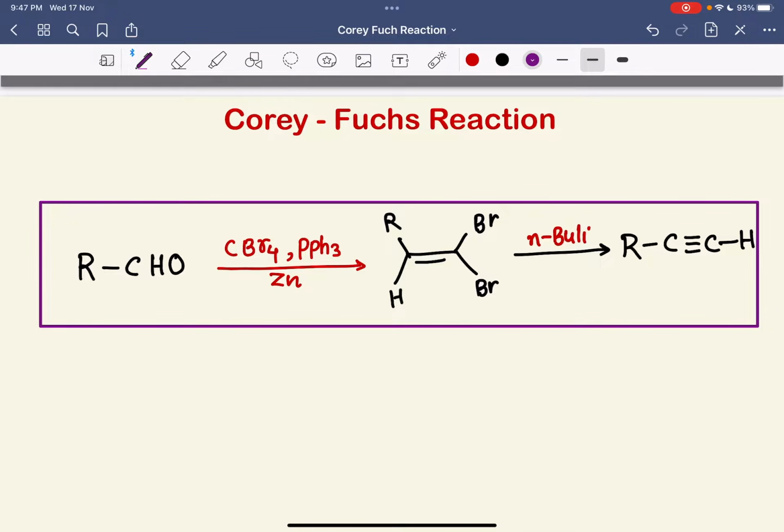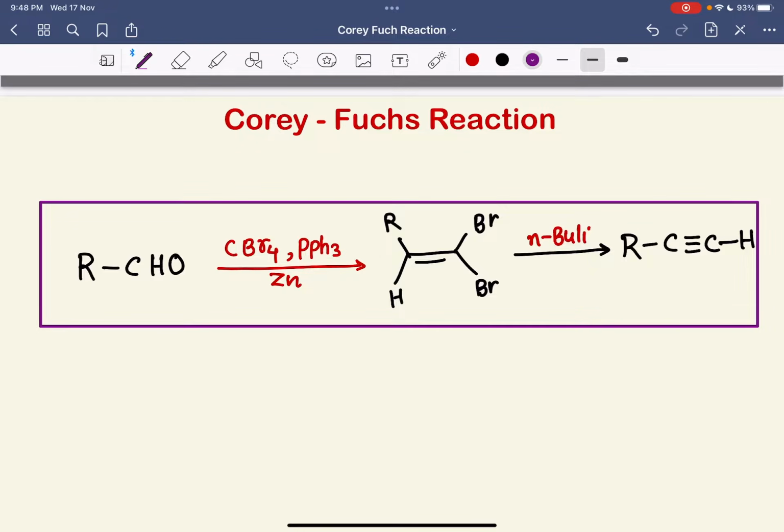because without mechanism organic is difficult. So we have to learn the mechanism, we have to understand the mechanism each and every step. Okay, fine. So let's start the mechanism of this Corey-Fuchs reaction.